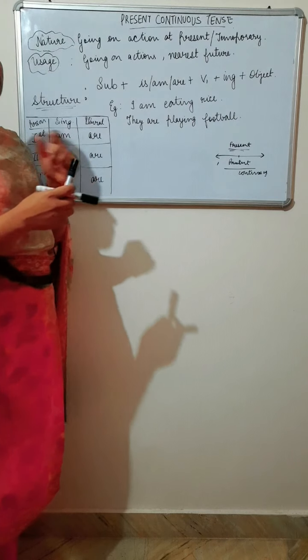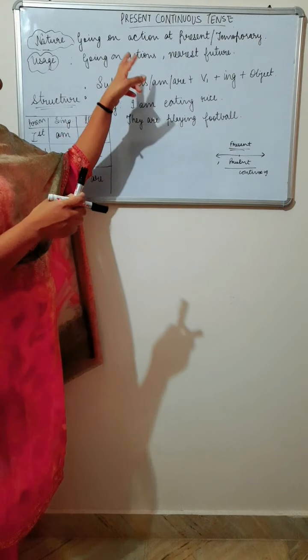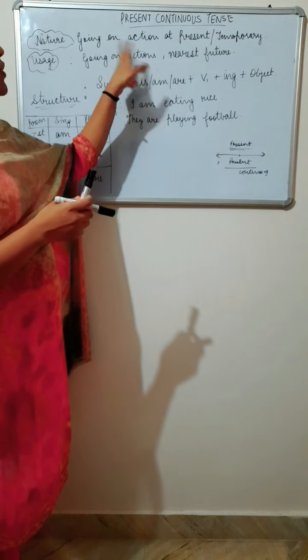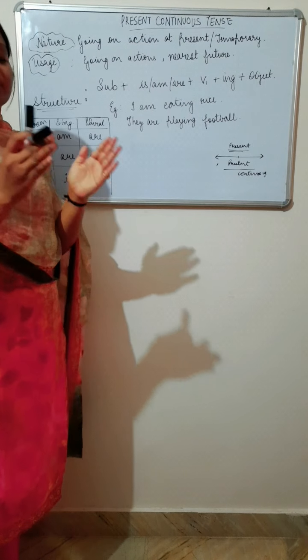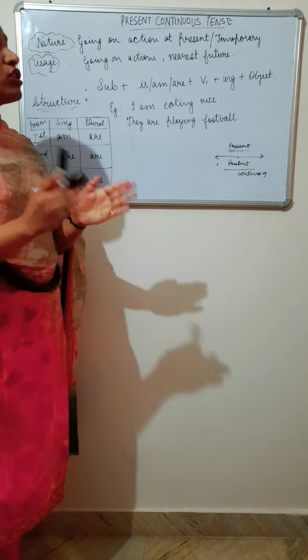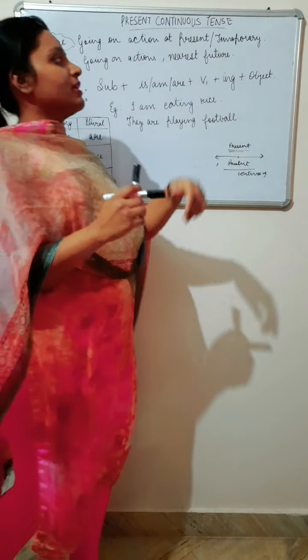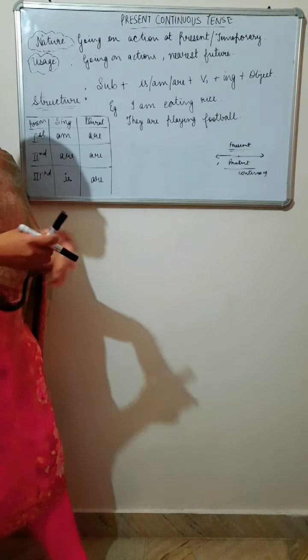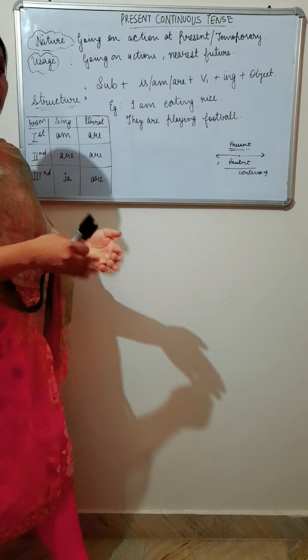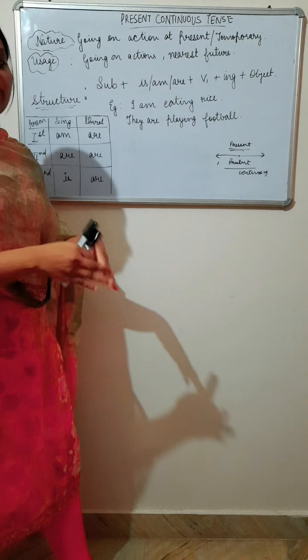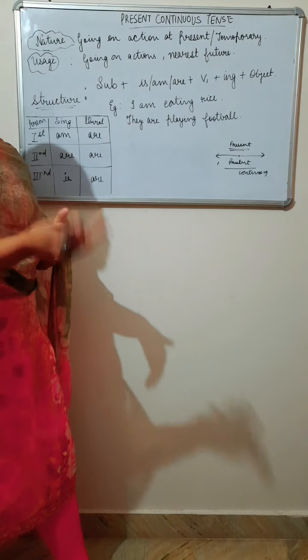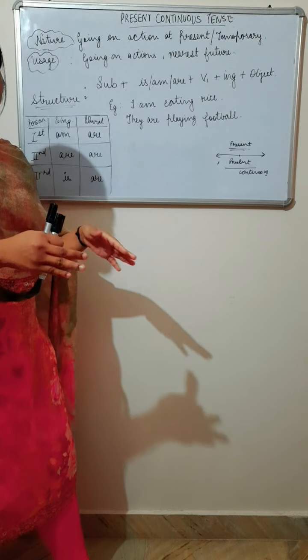The action you are doing comes under present continuous tense. It is temporary in nature, because present sometimes becomes past. If I am teaching now, after half an hour or 1 hour, it will be past.